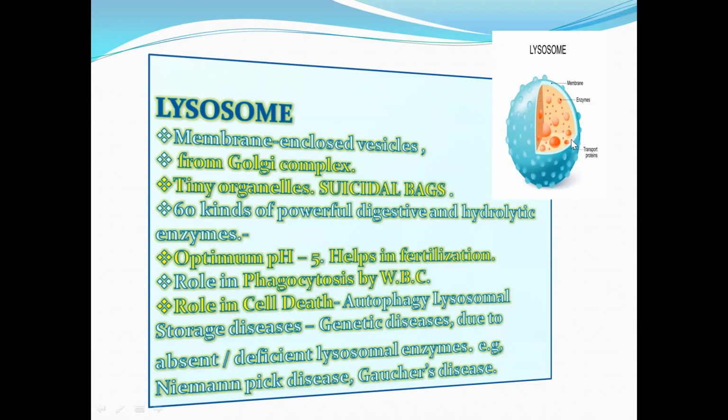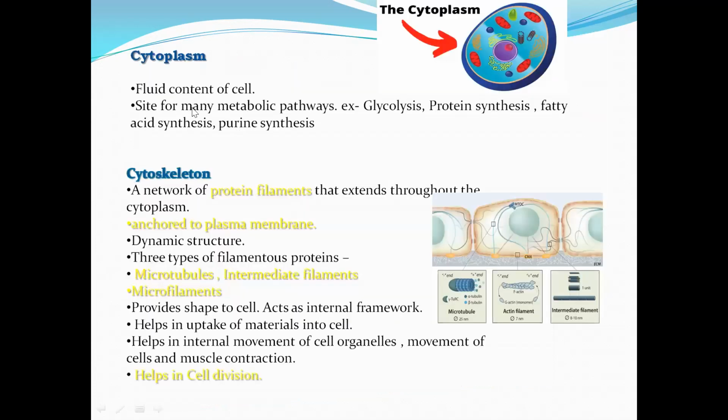These enzymes act at a specific pH, which is 5. Lysosomes help in fertilization and have a role in cell death. These are the important points regarding lysosomes. The next one is the cytoplasm. One question can arise about the nature of the cytoplasm: it is fluid-like. The second question can be where glycolysis takes place: glycolysis takes place inside the cytoplasm.